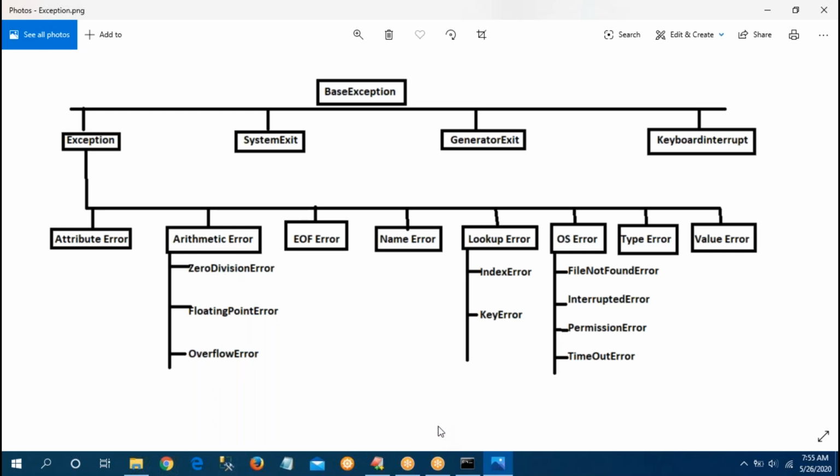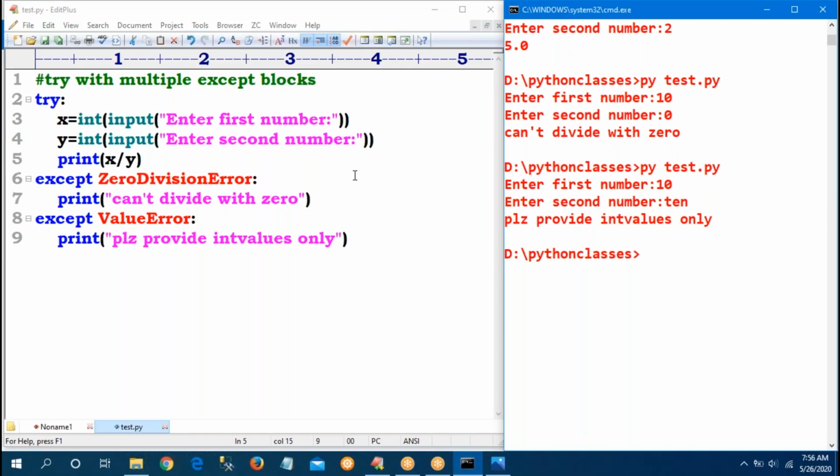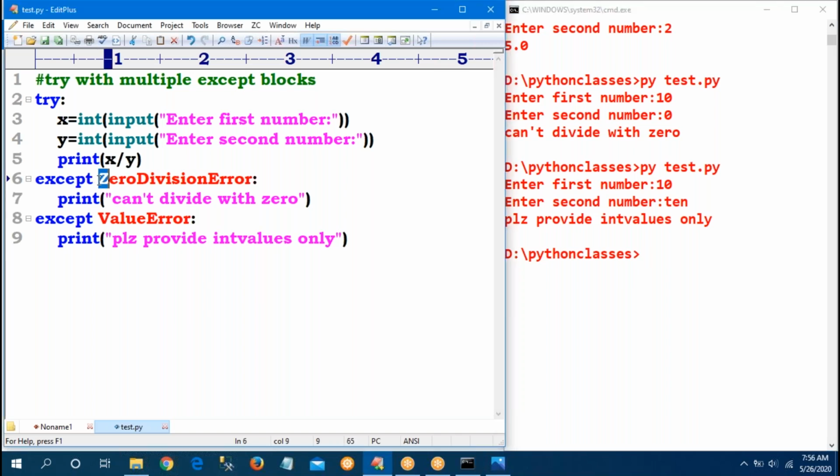Now I have a small doubt. Suppose the same parent class and child class are both present. Which will execute? Suppose ZeroDivisionError came. The parent I have here is ArithmeticError. So both child and parent are present.